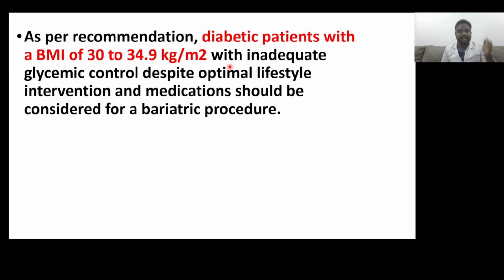As per the recommendation, a diabetes patient with a BMI of 30 to 34.9 kg/m² with inadequate glycemic control despite optimal lifestyle intervention and medications should be considered for a bariatric procedure.